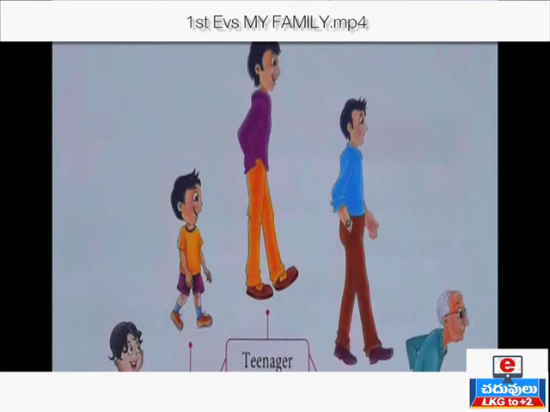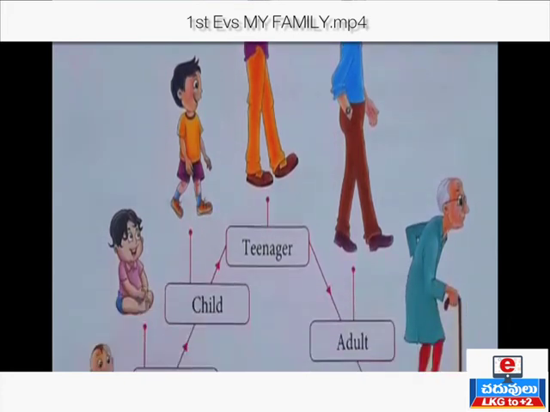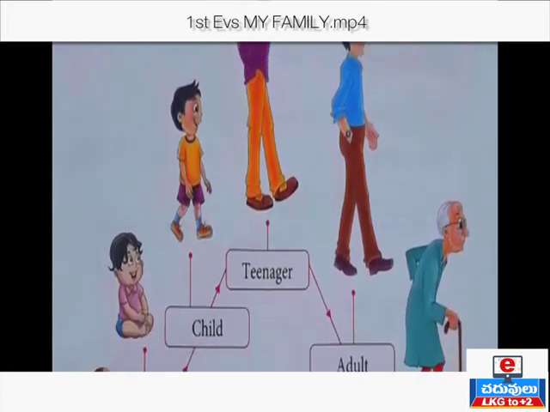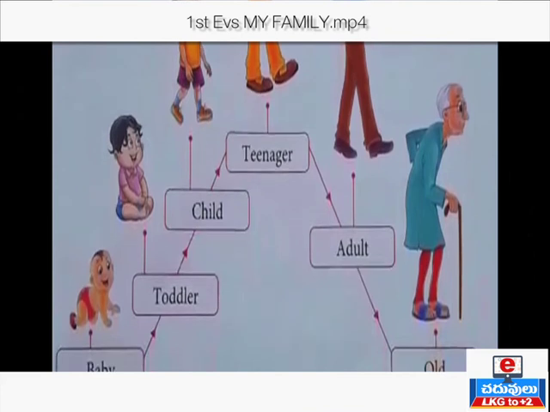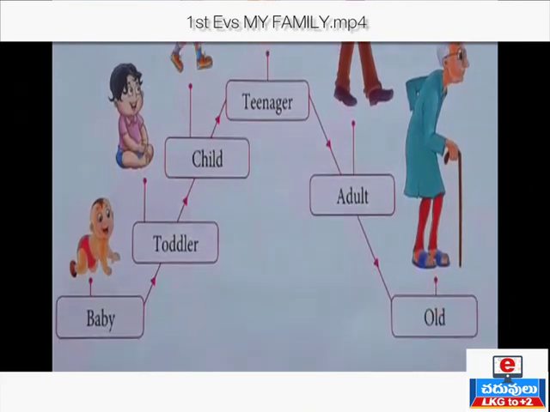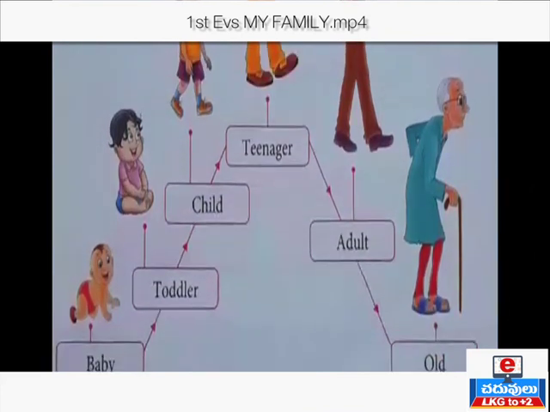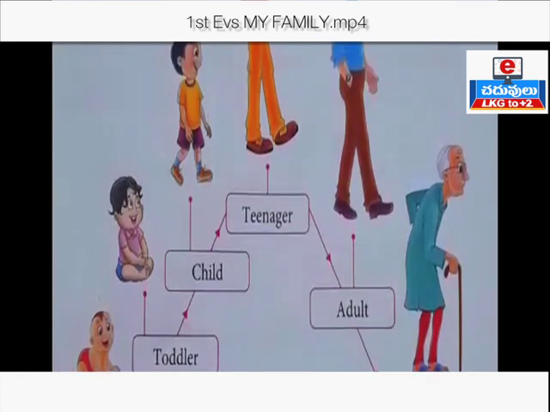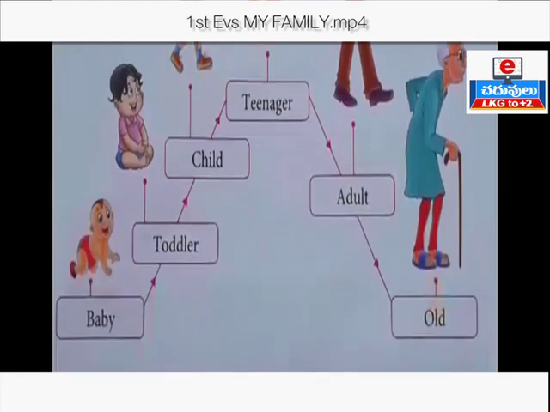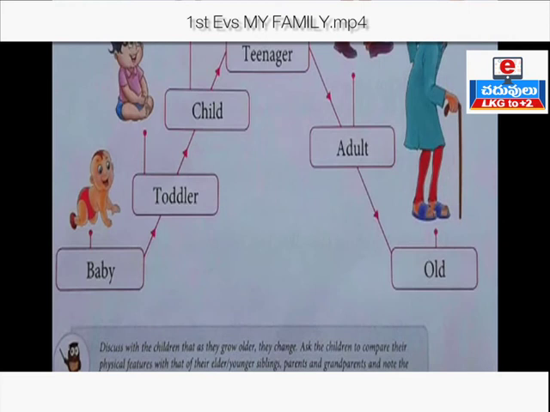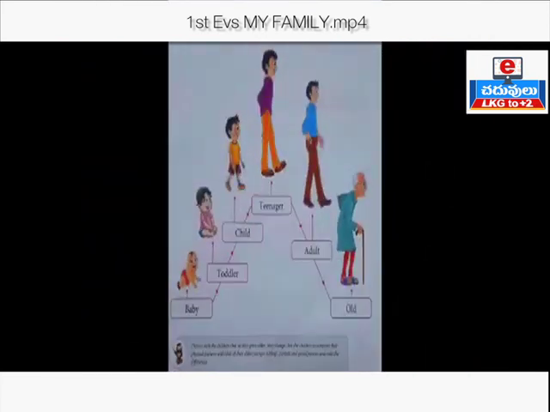After that, we become an adult. After a certain period, we become old. From baby to toddler, toddler to child, child to teenager, teenager to adult, adult to old. This is about growing up.